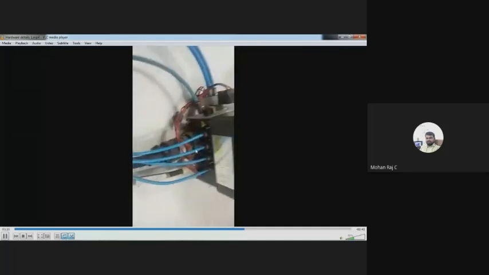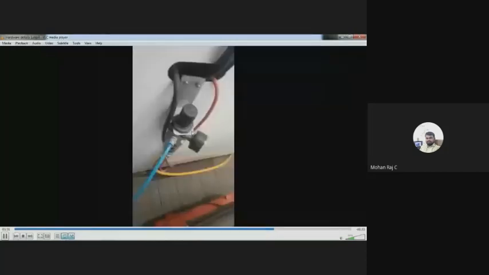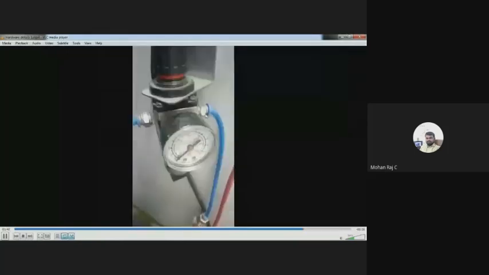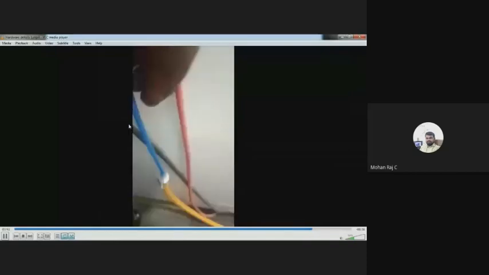So here there are many tubes coming, right? These are the air tubes, right? The controlled air passes into the robot. These are the solenoid valves. So 4 solenoid valves are used. And in order to regulate the pressure, I am using this control valve. The yellow color tube is coming from the compressor. The high pressure air flows into that control valve, where the pressure is regulated to 2 bar. Then the regulated air is supplied to the solenoid valve. The solenoid valve turns on and off based on your program, so that the gripper will be controlled. This is a compressor.